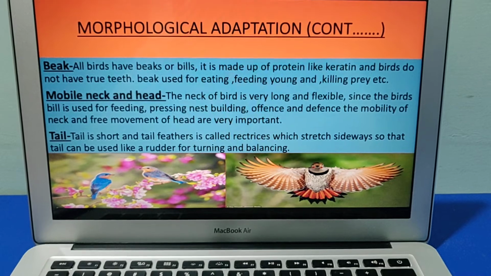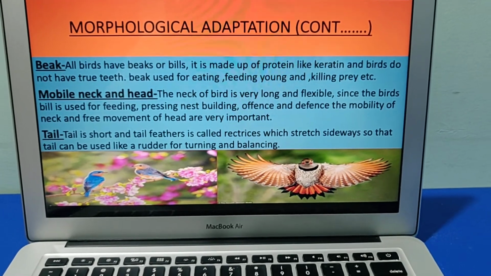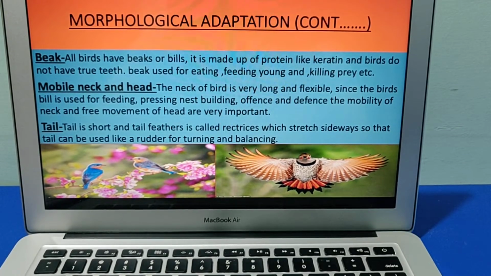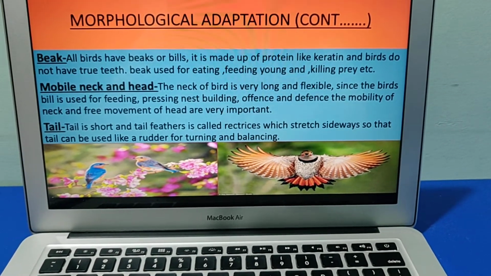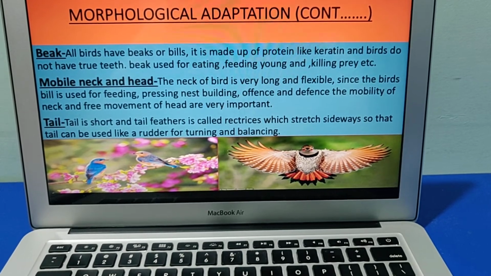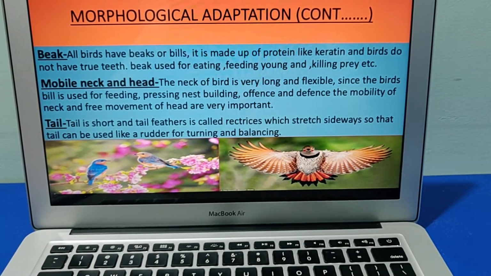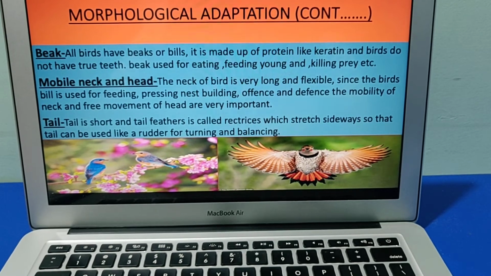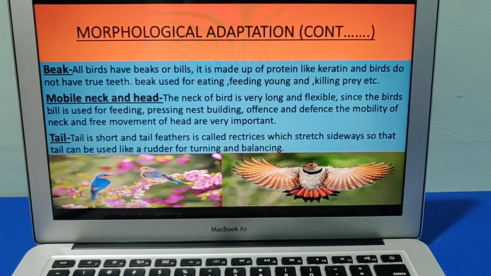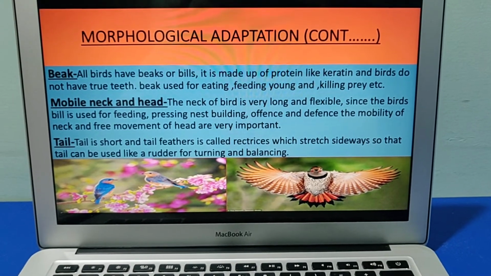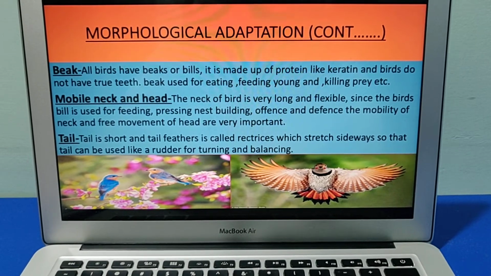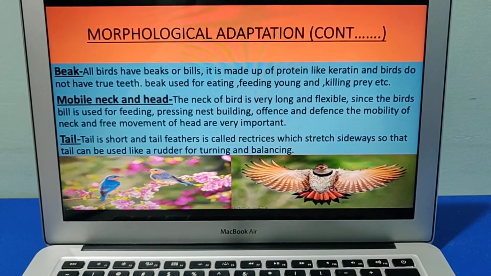Now comes morphological adaptation, again a continuation. Beak. As we all know, all birds have a beak or bill. It is made up of proteins like keratin. These birds do not have true teeth, but with the help of their beak they eat, they feed young and they kill prey. Now we'll talk about the mobile neck and head. The neck of these birds is very long and flexible. Since the bird's bill is used for feeding, preening, nest building, offense and defense, the mobility of the neck and free movement of the head are very important.